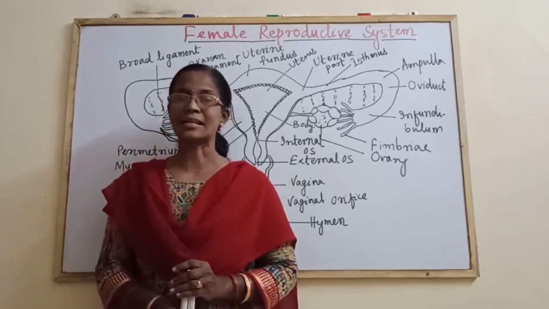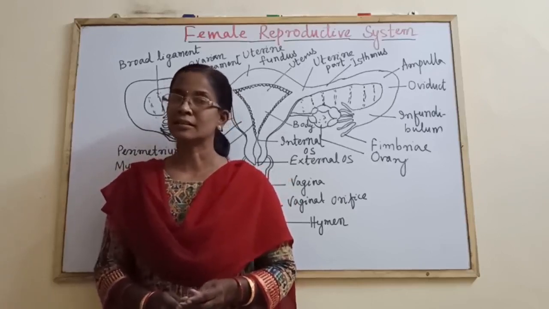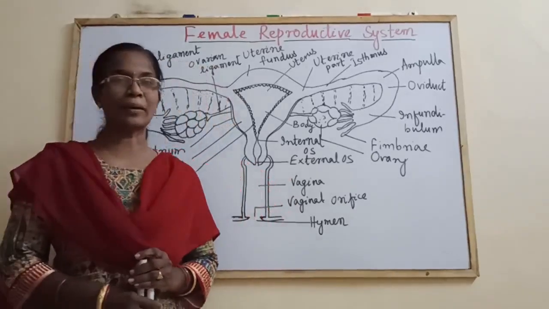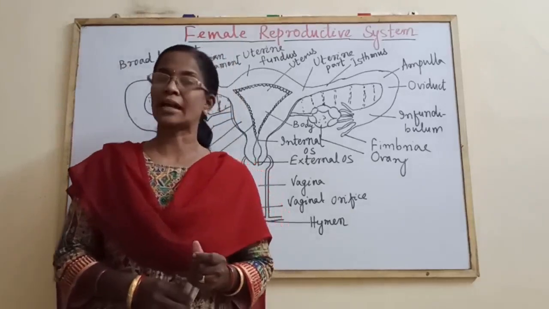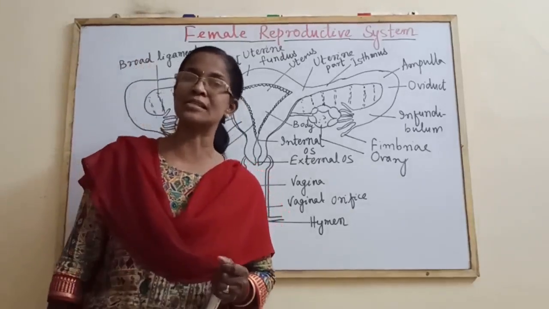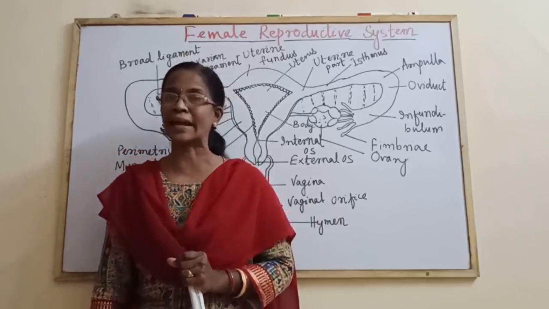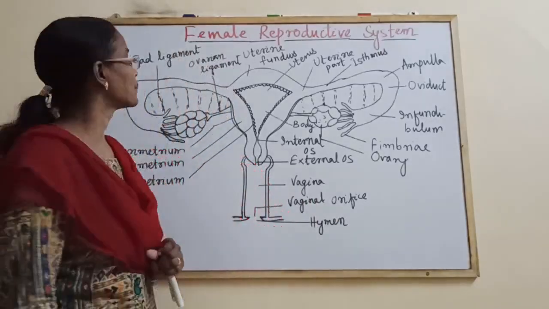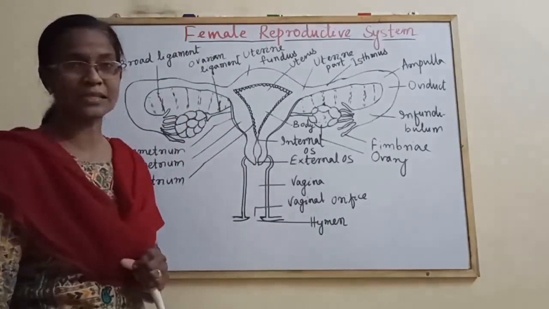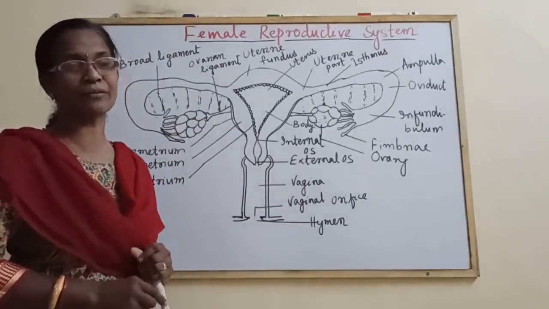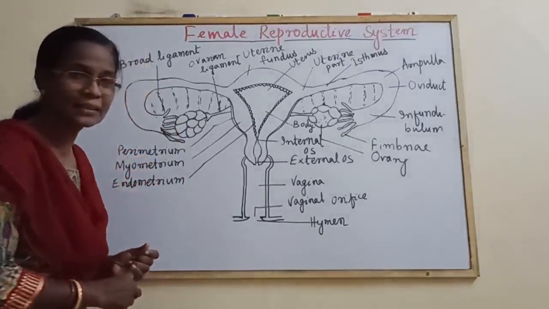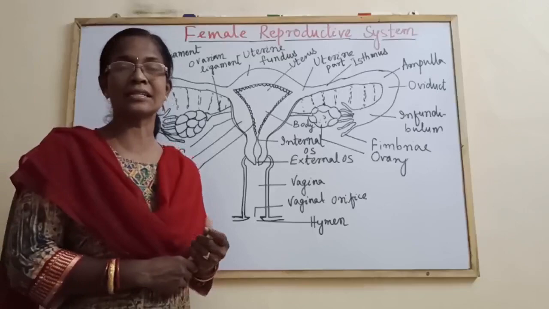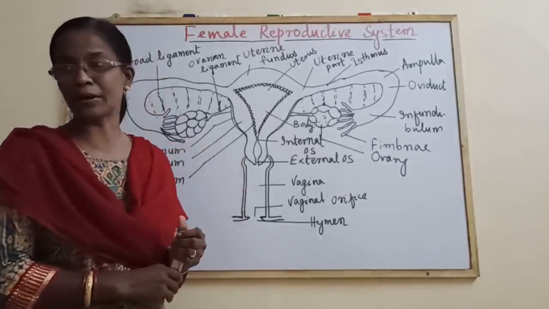Females are sexually dimorphic. The reproductive system of the female is more complex than that of the male, because the female not only has to produce the gamete and secrete the female sex hormones, but she also has to take care of the infants after parturition by feeding. The female reproductive system consists of different organs, and you have to write the organs one after another, just as I told in the male reproductive system.